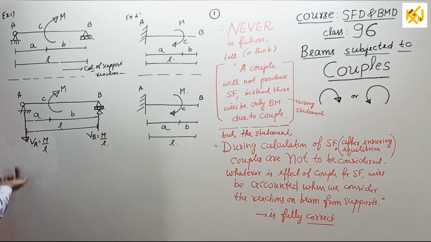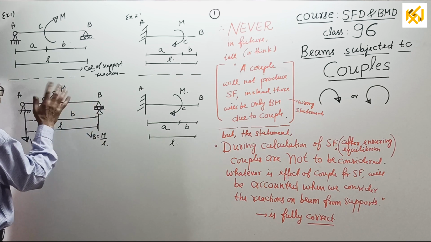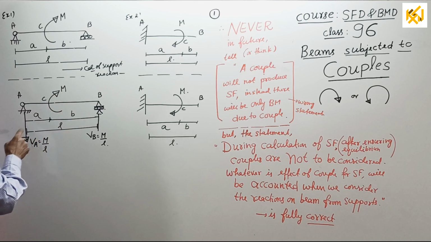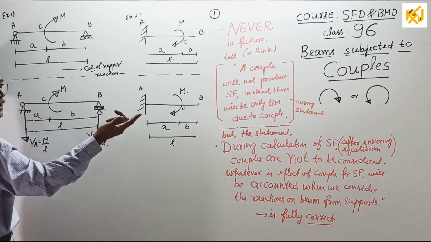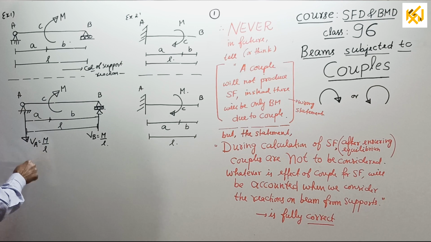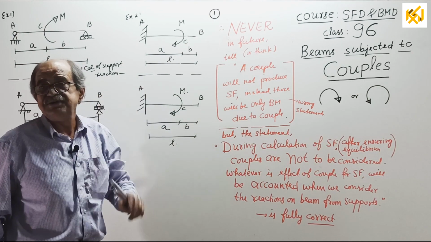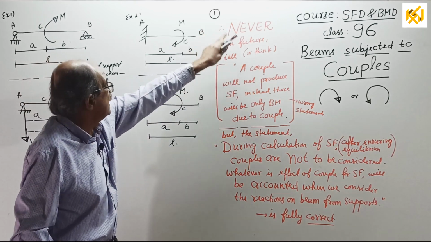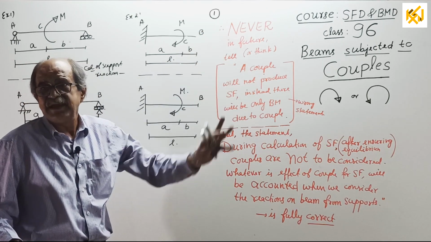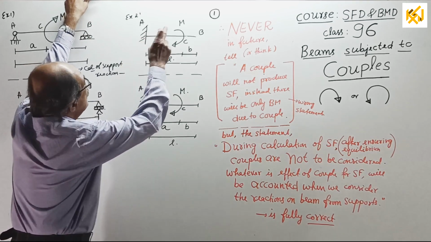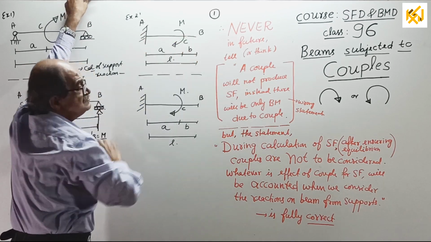Suppose you take VA upward. VA plus VB, there is no load, equals 0. VA will come minus VB. So minus M by L means down M by L. All of this will be considered in the second part, in the explanation series, the second one. Okay, now in the same way, find the reaction here.